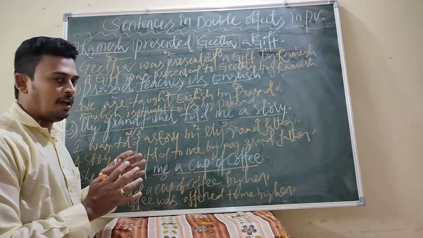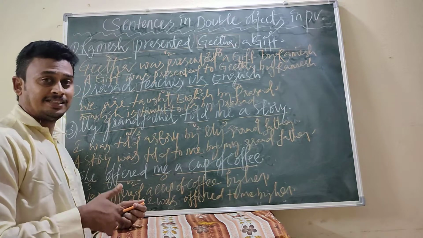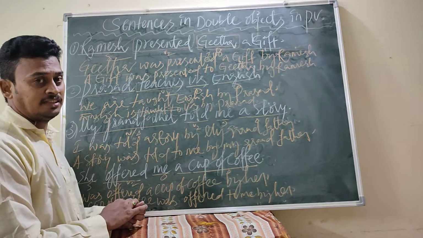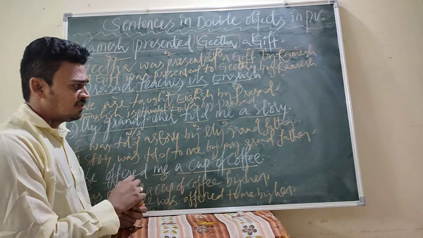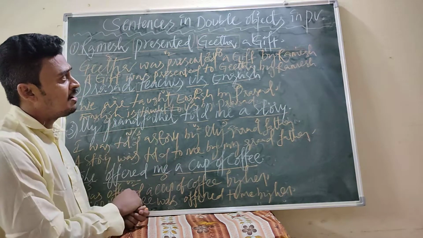This is the way we have to transform the sentences. When you find double objects in the sentence, we can easily transform it into passive voice. I think there is no typical situation or typical thing we can't handle here.